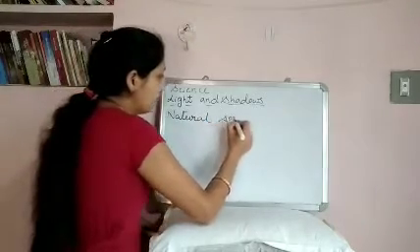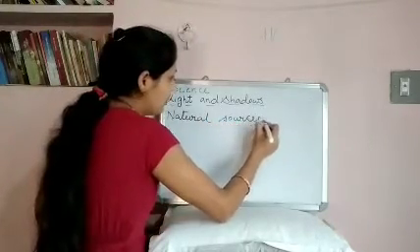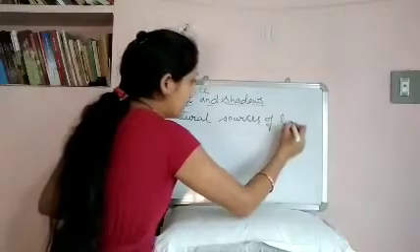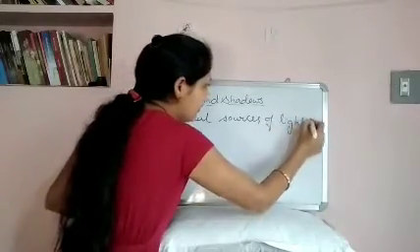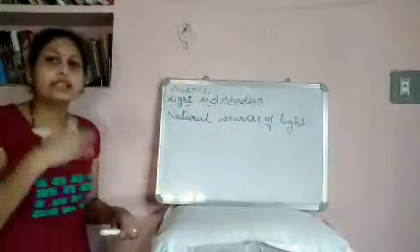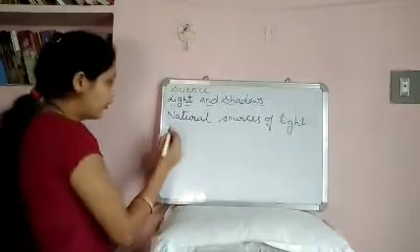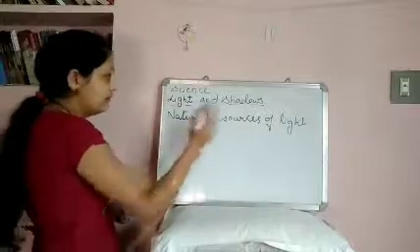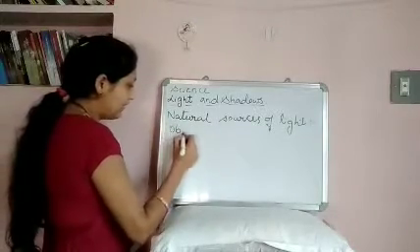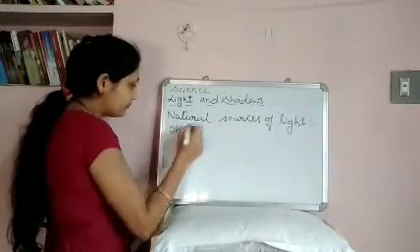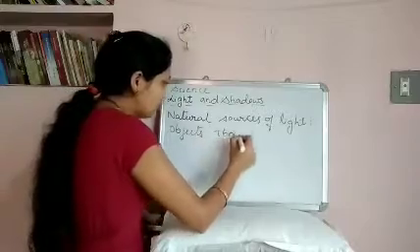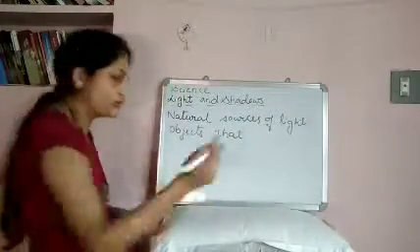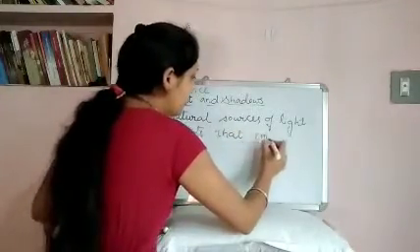Natural sources of light means objects that emit, means produce, light of their own and we can see through them clearly.